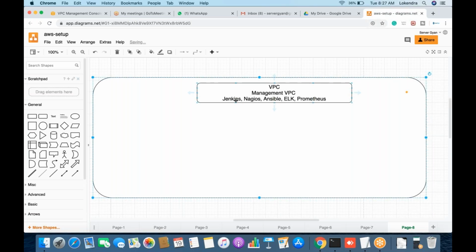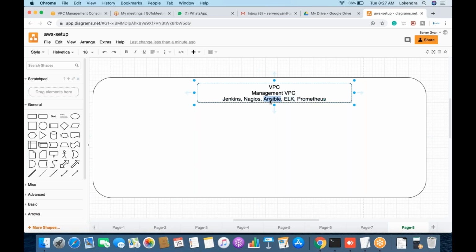All the services which are common, like Jenkins is common for everyone, for every service. It could be that you have created a VPC where only application servers are running. Obviously the management VPC will have internet access for sure, because Prometheus monitoring will be required. ELK, obviously you may have to provide access to these servers, not on backend, but on the front end server, you will have to provide access to developers because they want to see some logs.